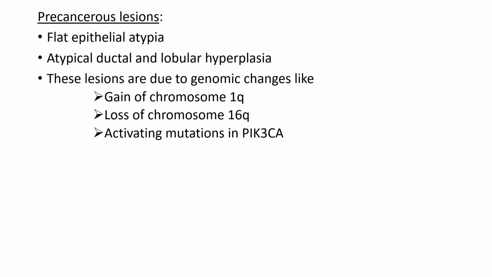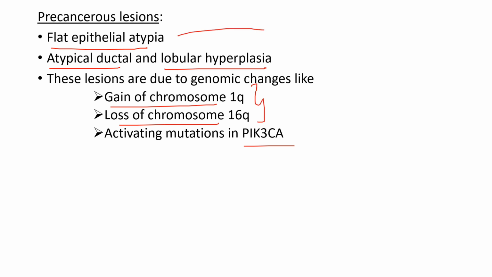Now, the precancerous lesions that are associated with breast cancer are the flat epithelial atypia and the atypical ductal and lobular hyperplasia. The lesions are due to genomic changes that include gain of chromosome 1q, loss of chromosome 16q, and the activating mutations in the PIK3CA. Now, the gain of chromosome 1q and the loss of chromosome 16q is responsible for flat epithelial atypia, and activating mutations in PIK3CA is responsible for atypical ductal and lobular hyperplasia.